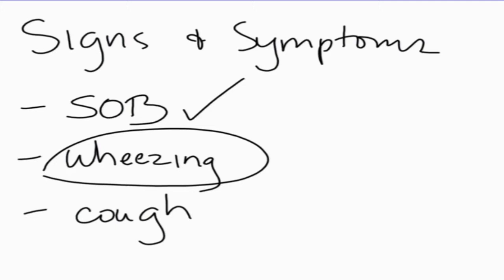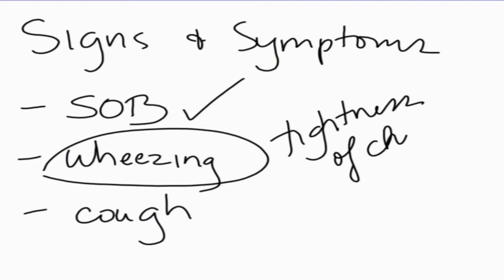Those sounds are the sound of air passing through a very constricted airway. There is also tightness of the chest because it is hard for them to breathe. Also, coughing. Non-productive coughing can be a symptom of asthma.